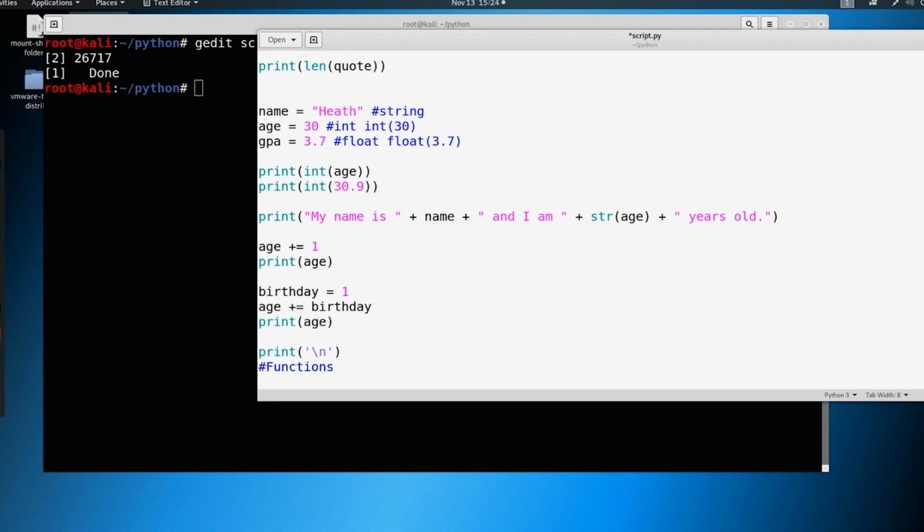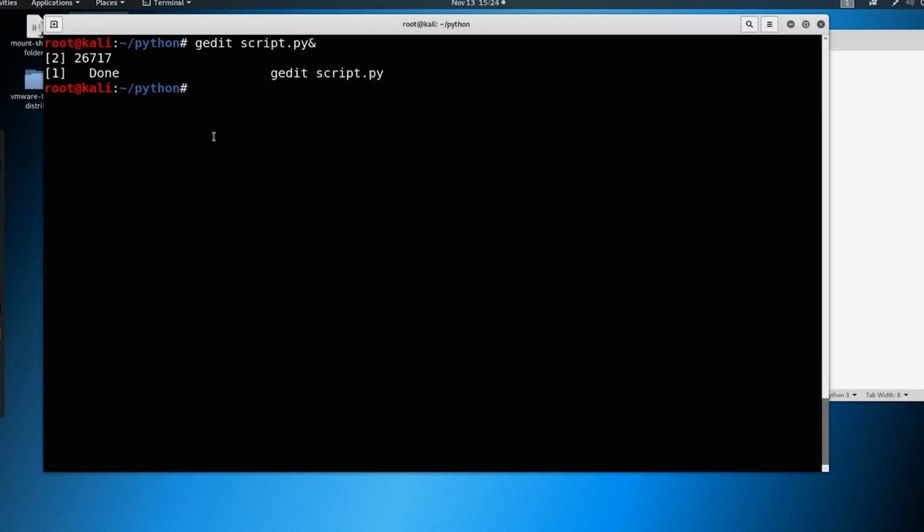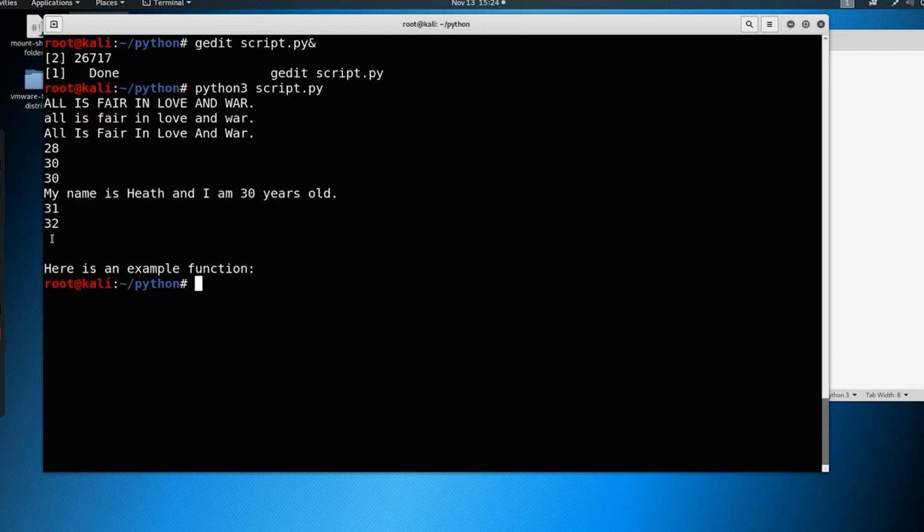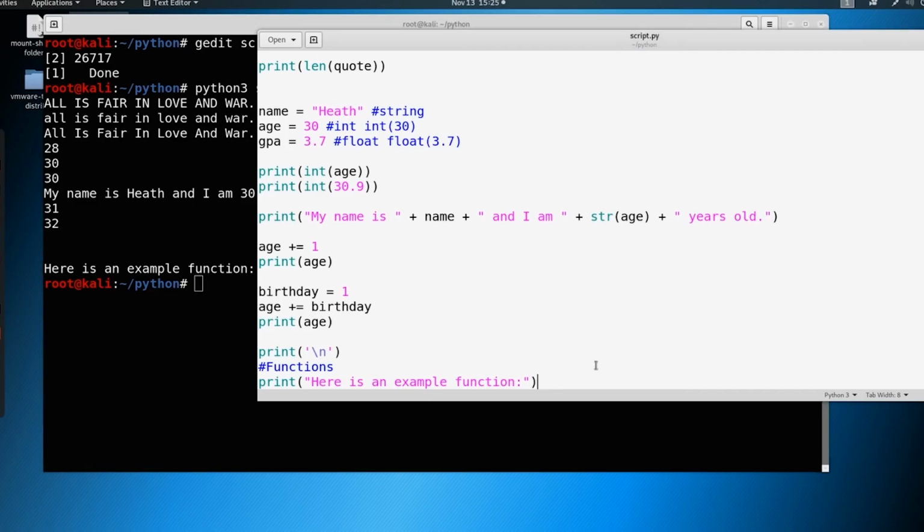So we're going to print a new line here, define functions, and maybe we'll just print out something that says, here is an example function. So this is really just going to define the area. If we save it, while you're typing yours, I'm just going to print mine. So we'll python3 script.py, and you see we've got the new line here, and we see here's an example function, and we just start from here.